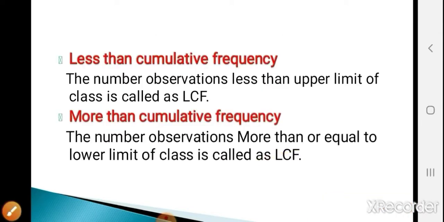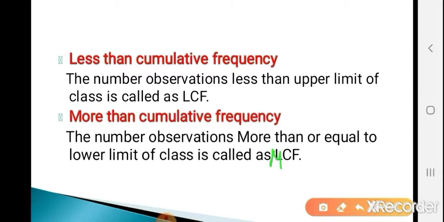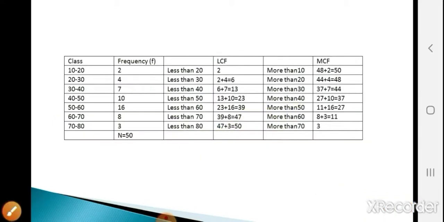Okay, the next is the less than cumulative frequency definition and the more than cumulative frequency definition. The number of observations less than the upper limit of a class is called the less than cumulative frequency, and the number of observations more than or equal to the lower limit of a class is called the MCF. Okay, what does it mean? See, in the previous example, LCF values are 2, 6, 13, 23, 39, 47, 50, and MCF values are 50, 48, 44, 37, 27, 11 and 3.